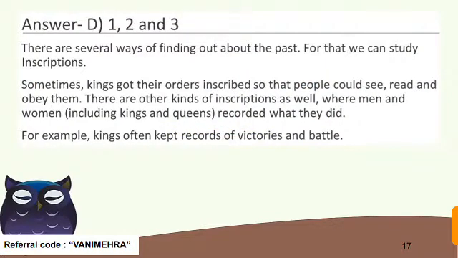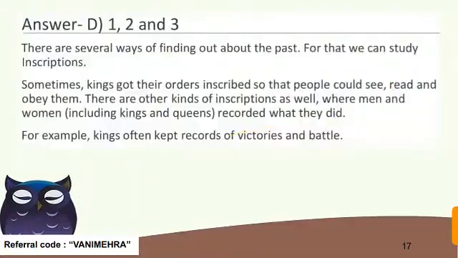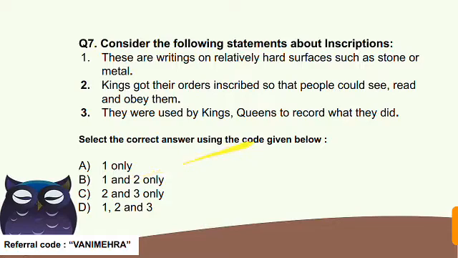See the information also. There are several ways of finding out about the past. For that, we can study inscriptions. Kings got their orders inscribed so that people could see, read, and obey them. There are other kinds of inscriptions as well, where men and women, including kings and queens, recorded what they did. For example, kings often kept records of victories and battles. Okay, so the correct answer here is D. 1, 2, and 3. And if we talk about source, then the source of this question is page number 7 of class 6 NCERT as well.